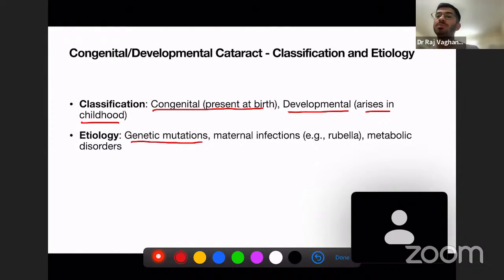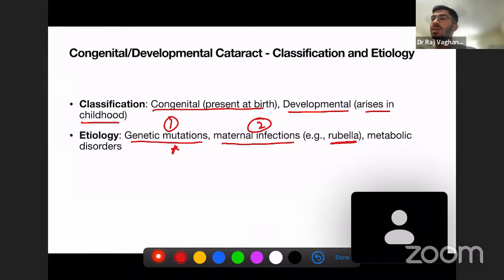It can be due to genetic mutations. First, a very important etiology is genetic mutation. Second, maternal infections like rubella. Rubella is a very serious maternal infection. If a female is pregnant and has acquired rubella infection, she has to be advised that termination of pregnancy should be done, because rubella can cause so many disorders in the children being born.